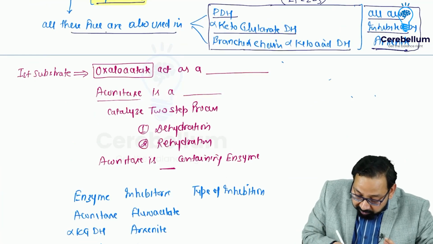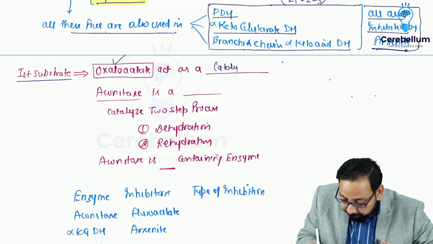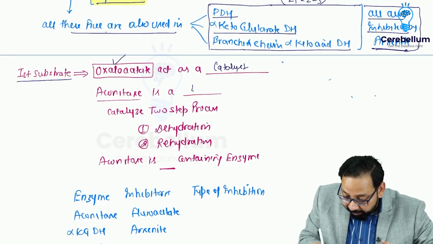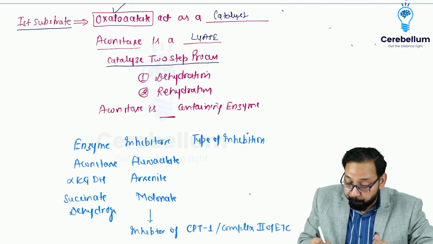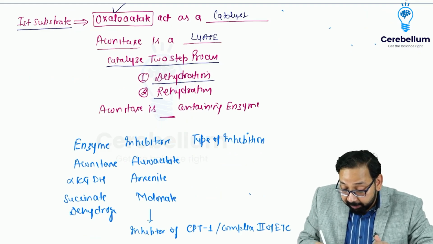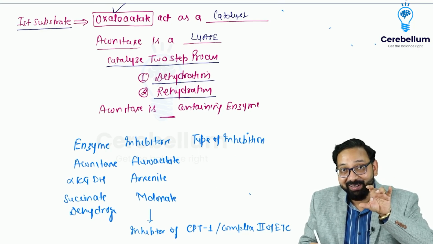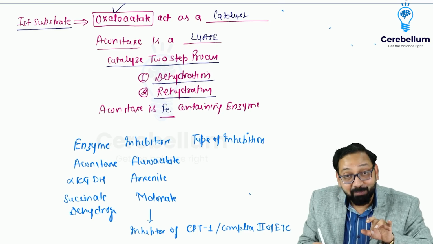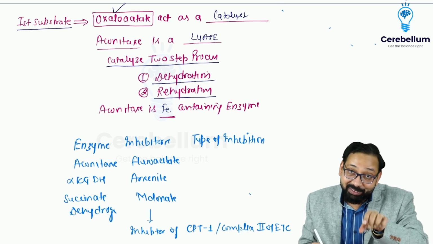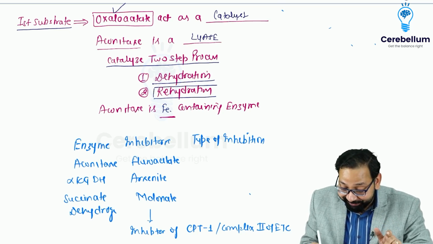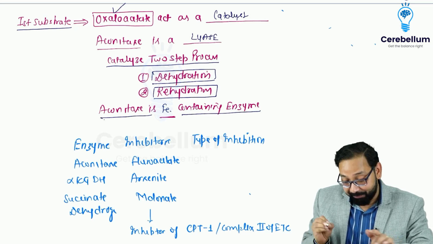Now, first substrate of Krebs cycle is oxaloacetate, which acts as a catalyst. Aconitase is lyase. It is not isomerase. It catalyzes 2 steps. One is dehydration, second is rehydration. I told you about a crow. Previously he was thirsty, dehydrated. Then he took iron pellets and put them in the pitcher. And now he became hydrated. Rehydration. Dehydration, rehydration, and aconitase is an Fe containing enzyme.